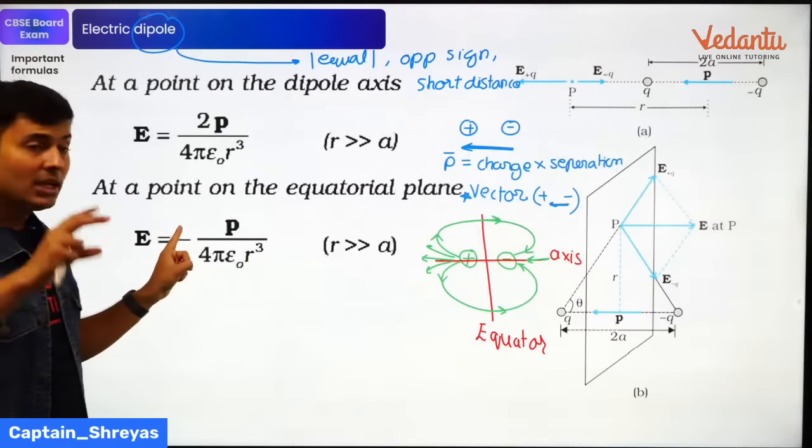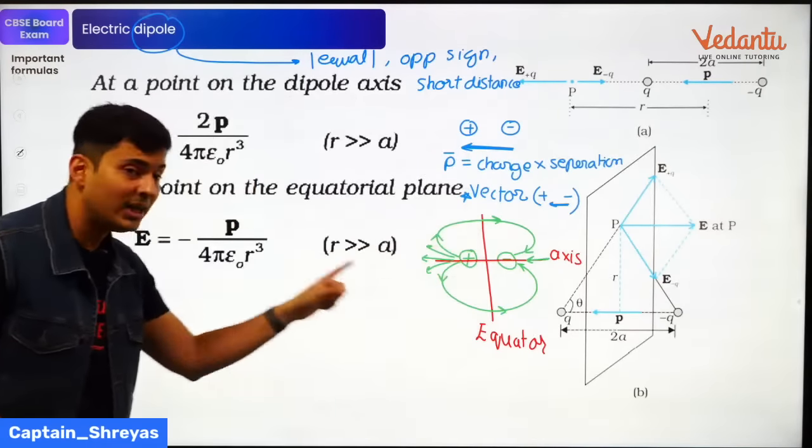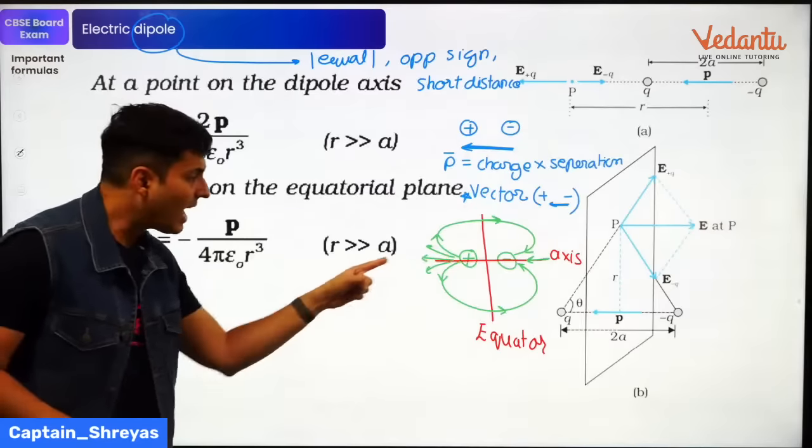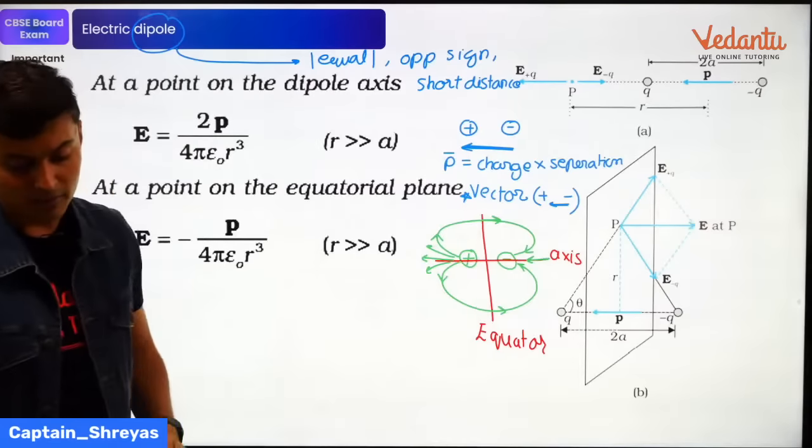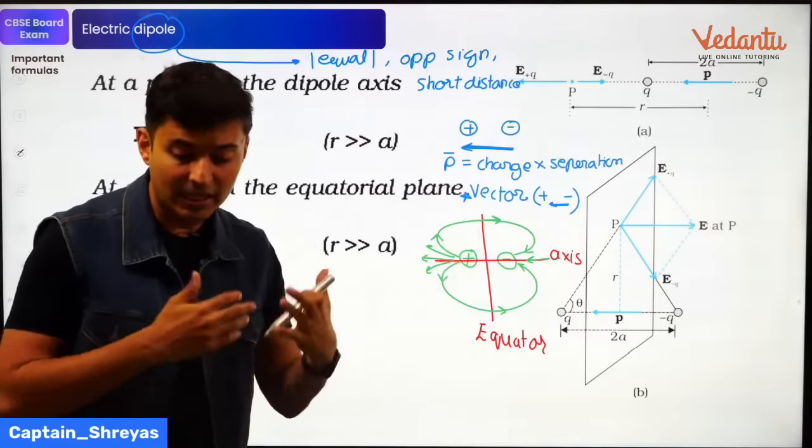That's why the minus sign. If it's the equator, it is weak, so no number 2. If it's the axis, then number 2 because it is strong. That's how you're going to remember it. I'll be sharing it later on.